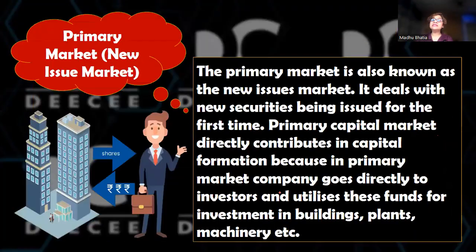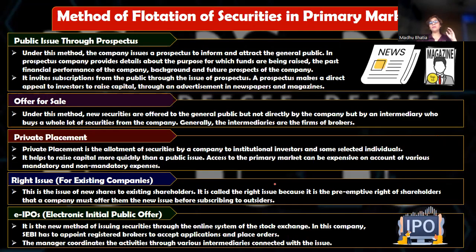So we move on to the primary market and we will be studying various ways in which securities can be issued in the primary market. You need to understand that in the primary market, the prices are decided by the corporates. The direct interaction is between the corporates and the investors. So corporates decide at what price they want to launch or sell their securities. Here the forces of demand and supply do not work. Forces of demand and supply come in when the securities reach the stock exchange.